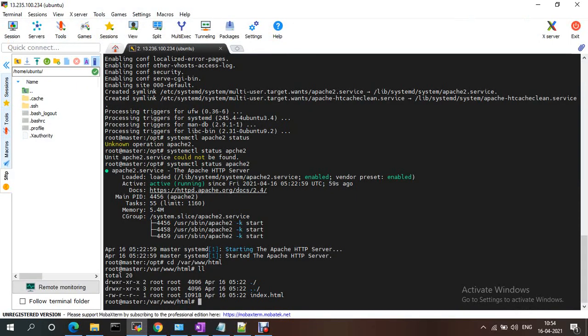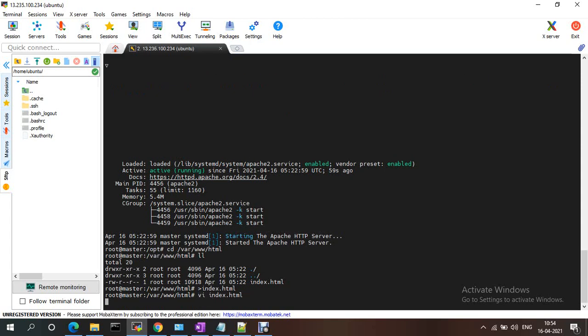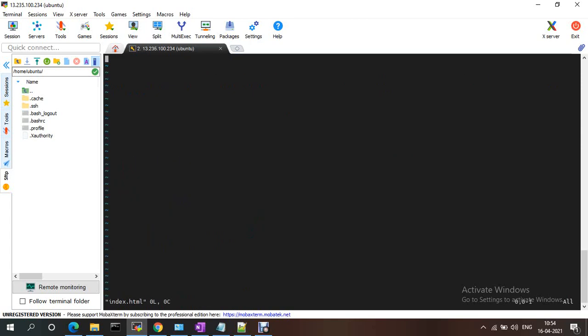If I want to make changes on this one, I want my own content. So vi index.html. I'm just inserting some data. I'm in insert mode.